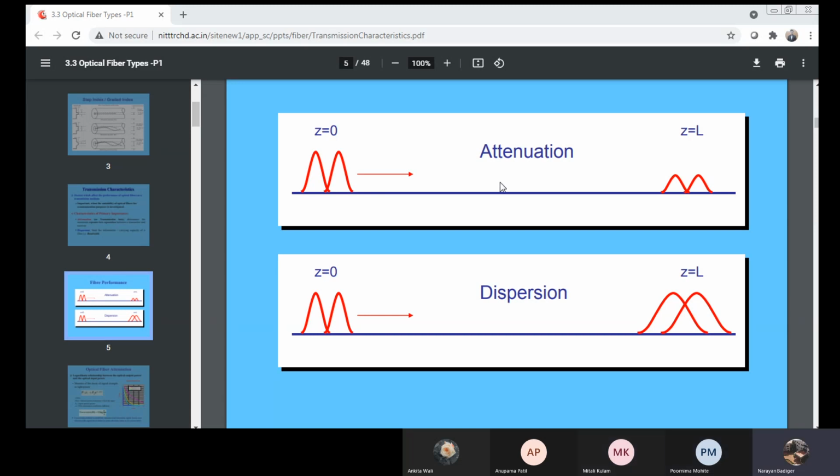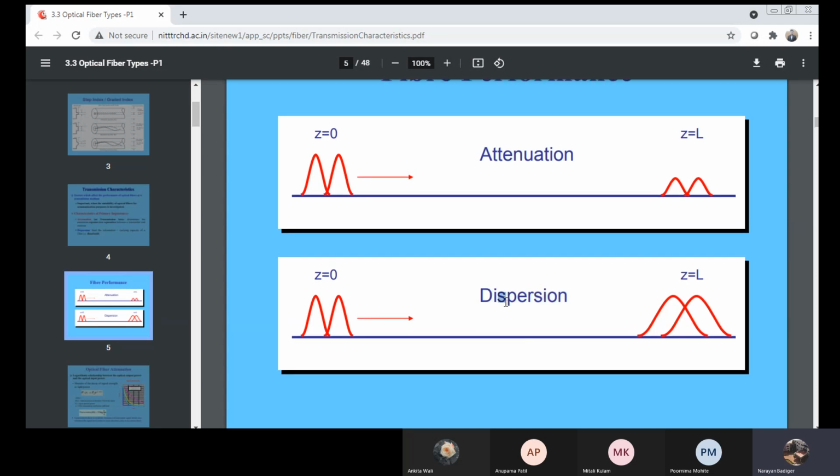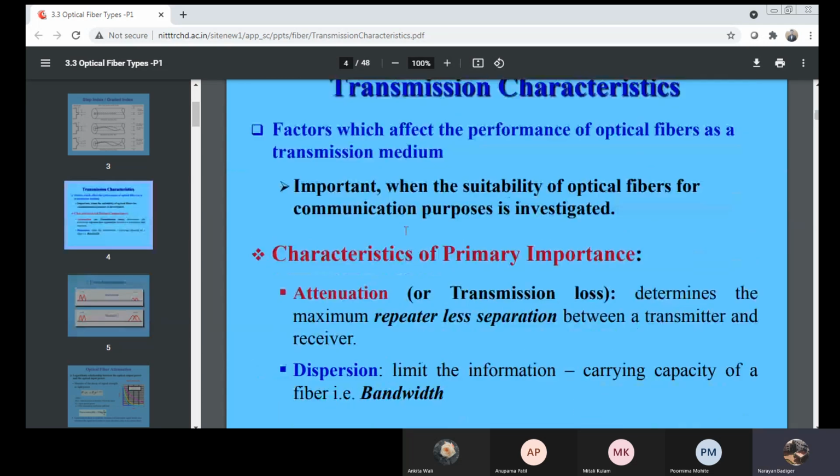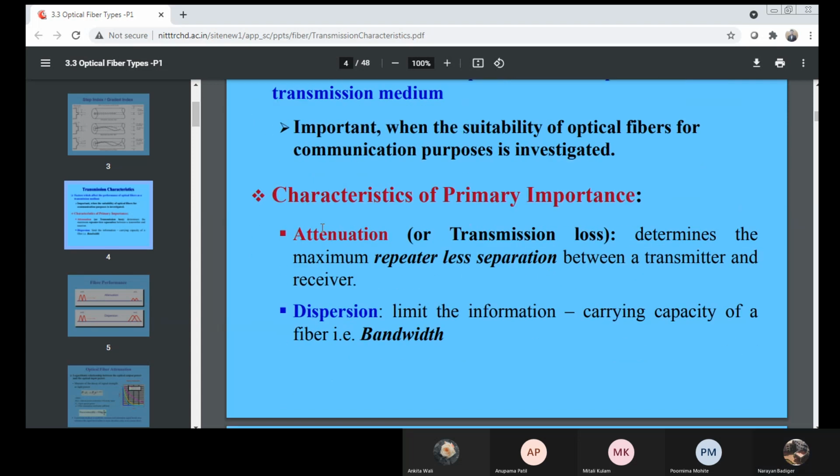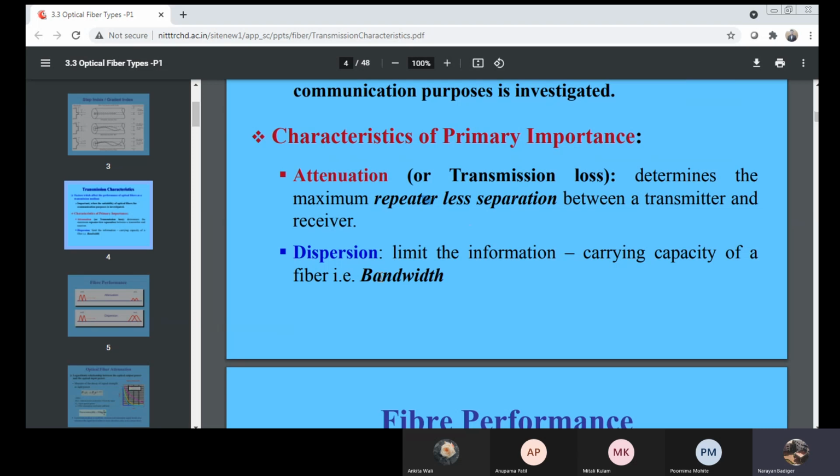Now, what exactly happens in attenuation and what exactly happens in dispersion? See here, the transmission characteristics are going to affect the light wave during transmission. Two important characteristics: attenuation and bandwidth. Attenuation is also called transmission loss. And the bandwidth will be limited, or it limits the information, due to the dispersion phenomenon.